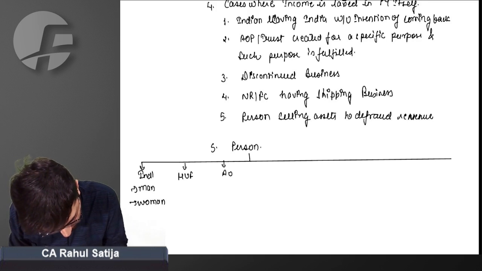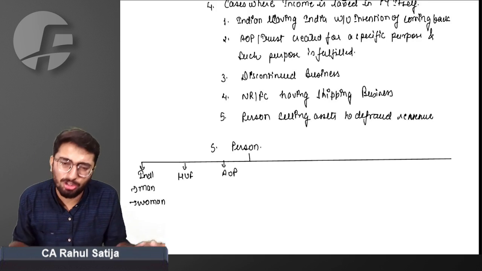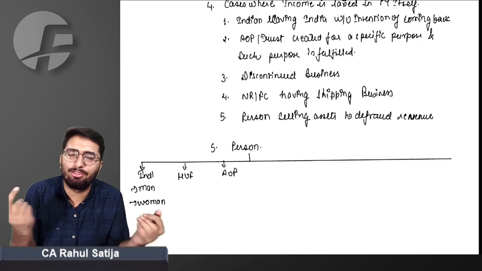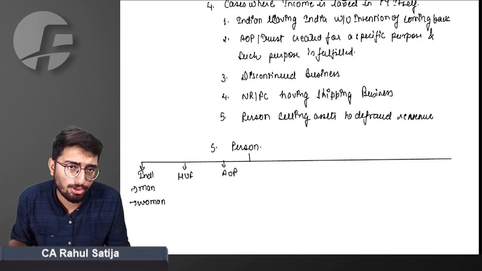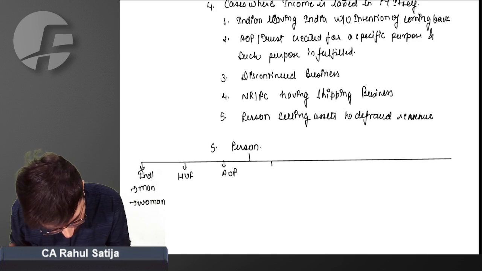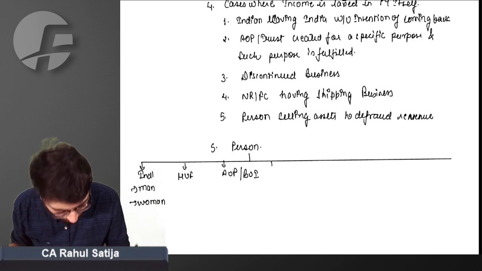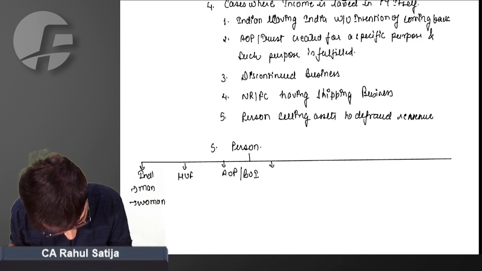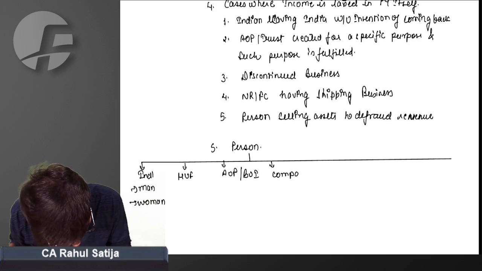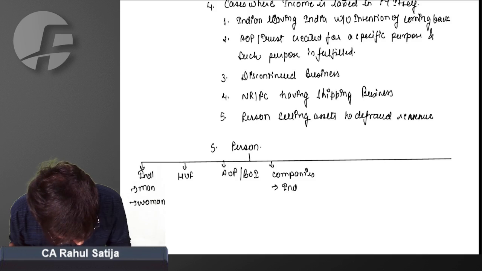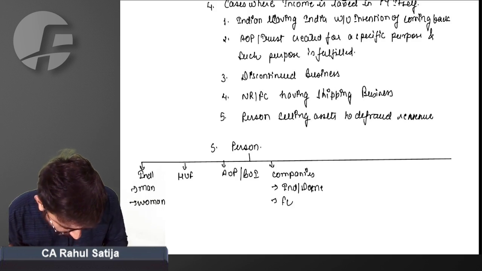Person can be AOP. AOP means association of persons, a group of people coming together for a common purpose, like we have trade associations. We have BOIs, we have companies. It can be either Indian companies, domestic companies, or they can be foreign companies.